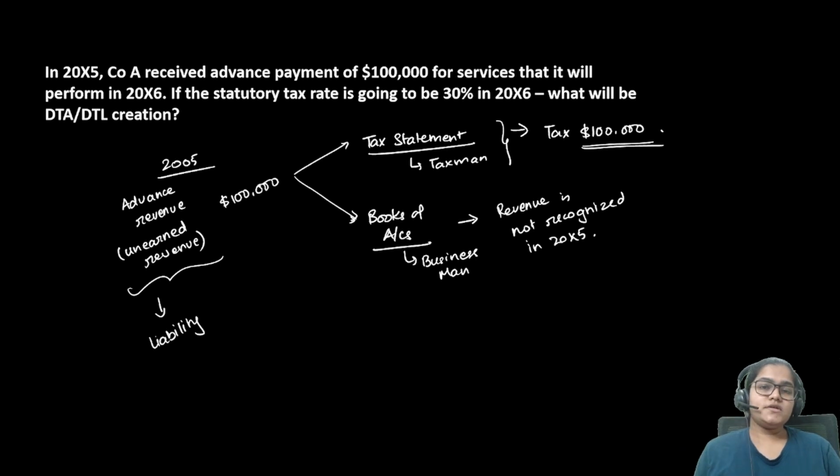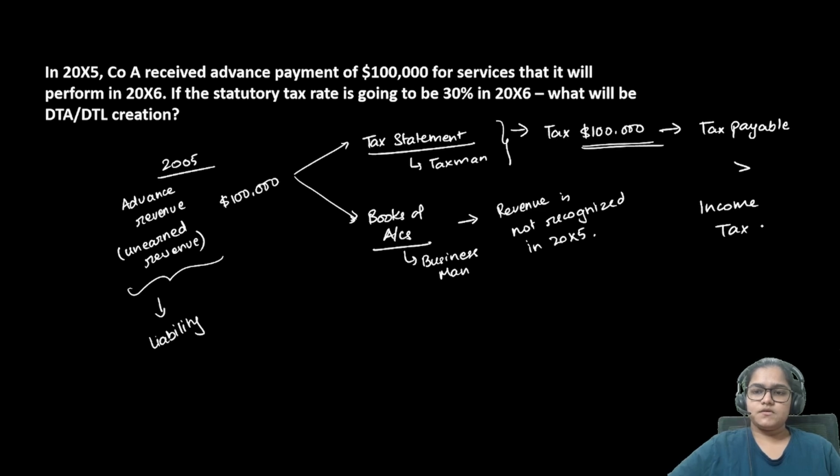Now, if I don't recognize it as my revenue, obviously it is not going to flow into my net income, goes without saying, right? So what will happen? Your tax payable as per your income tax statement is going to be greater than your income tax expense. And when something like this happens, it results in the creation of a deferred tax asset.